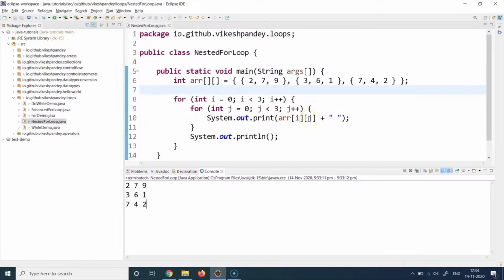So that's basically what we are doing. We are picking the first row and iterating over all elements of it, picking the second row, iterating over all elements of it, and so on and so forth.